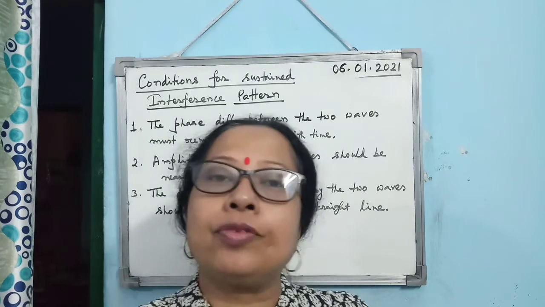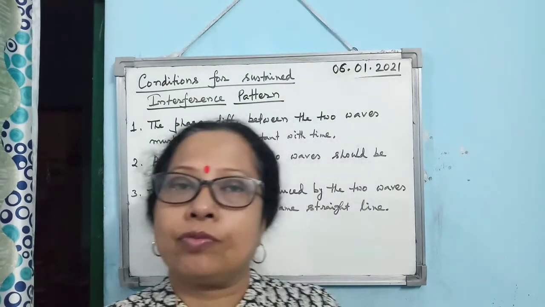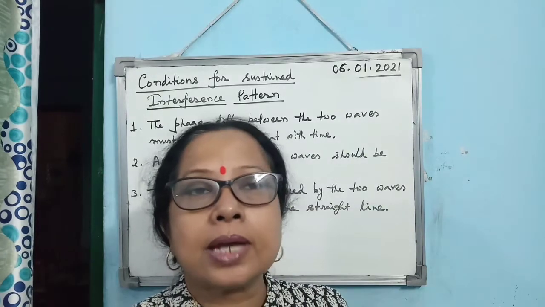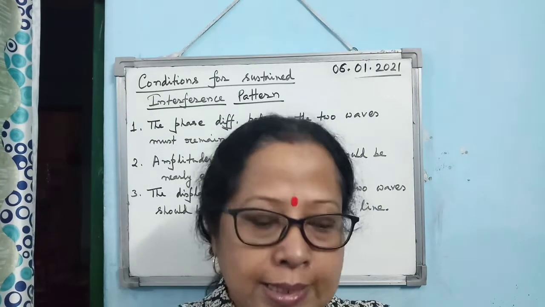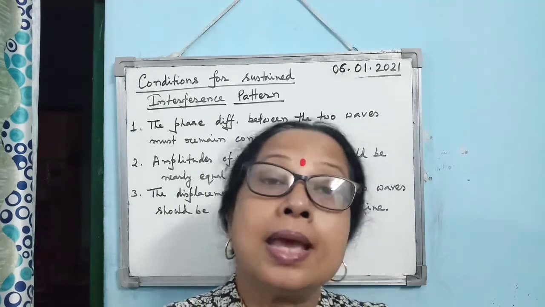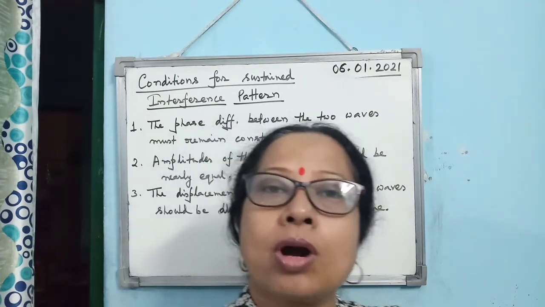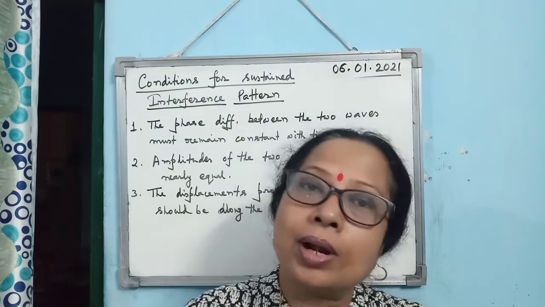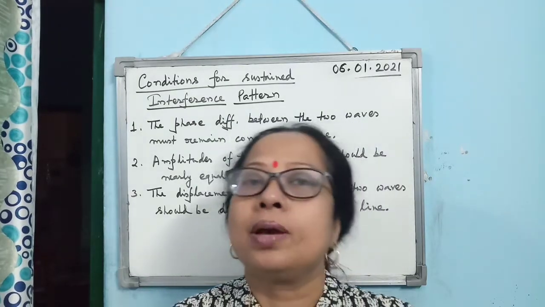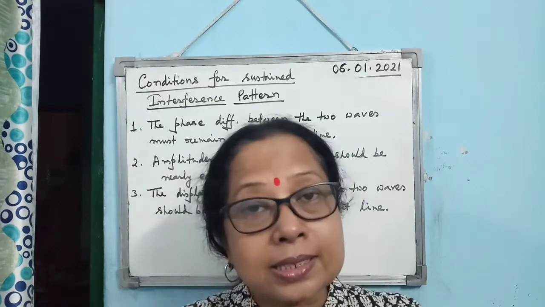The phase difference between the two interfering waves should be constant with time. If it varies with time, then what will happen? Suppose at this point there is maximum intensity, next moment it will be minimum intensity, and if the change in intensity occurs within 1/10 seconds, then our eye or ear, whatever it is, will not be able to persist that.